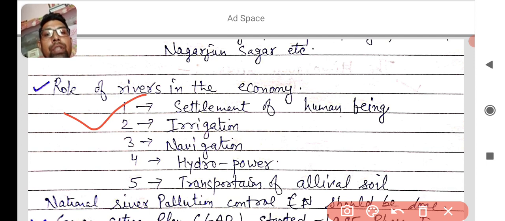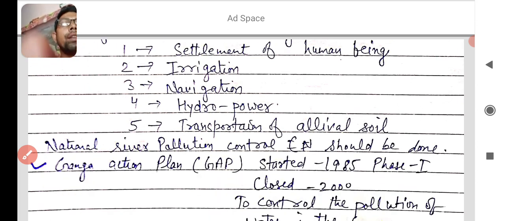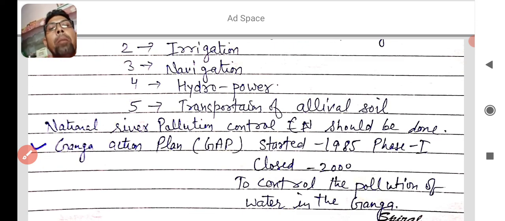And navigation, you know that navigation is also an entertainment activity on the rivers. And the next is tidal power, you know, hydropower. So dams are built on the river, you know about the Hirakund Dam and Nagarjuna Sagar Dam and Tihri Dam. Different dams are built on rivers for producing hydropower.